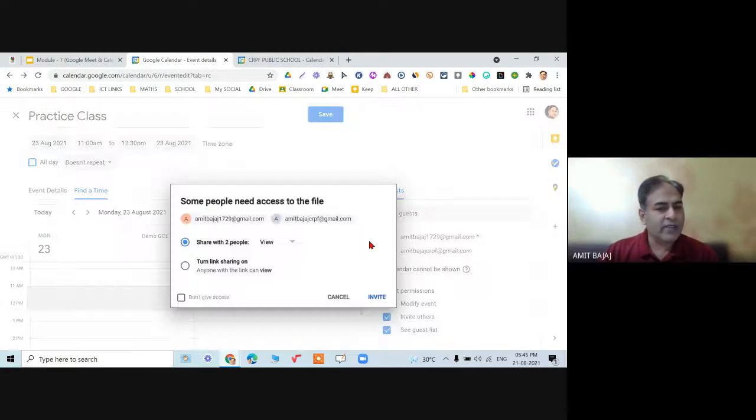Of course, yes. And then some people need access to a file. Remember, I have attached one image file, so I am sharing that, and it is reminding me what type of right I want to give them. So generally I prefer them as the viewer of that file, and click on invite.